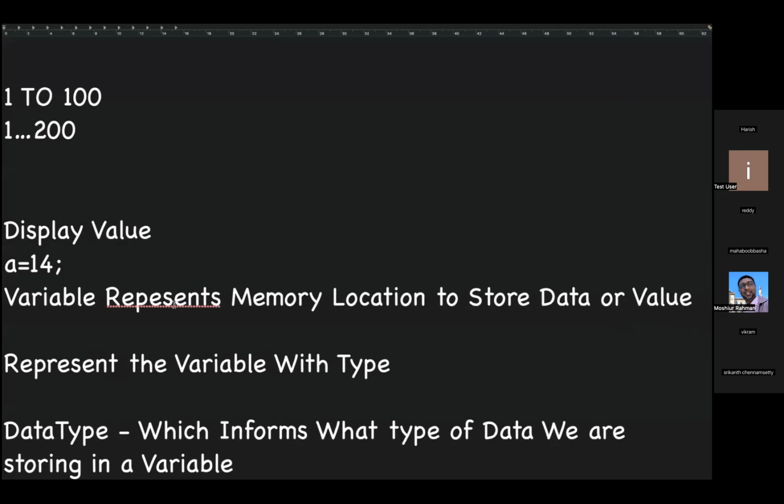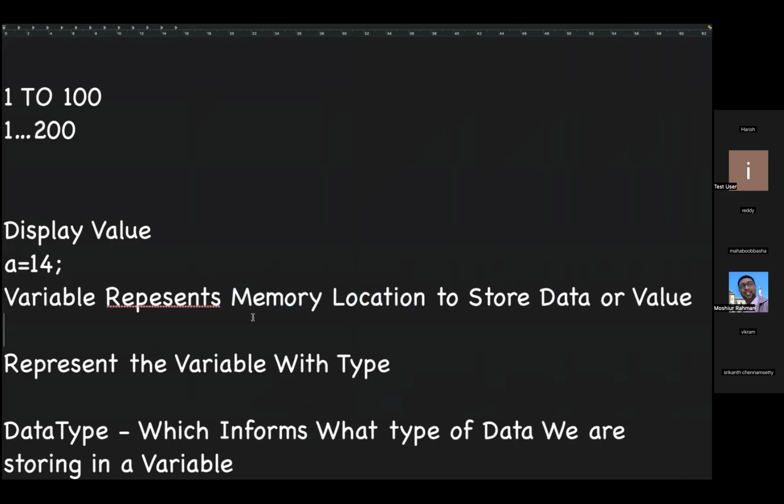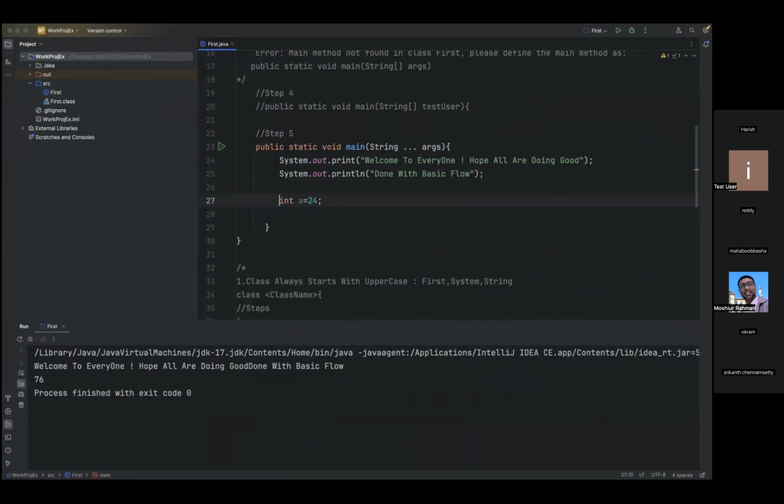That is the reason we have written that a variable represents a memory location to store the data and value. So this is nothing but a memory location. If I want to highlight this step, a variable represents a memory location with the type of data we are going to store. For example, int is one of the data types which is used to declare a variable. This is one line, this is one way. What are we doing here? With the data type, we declare and initialize a variable.